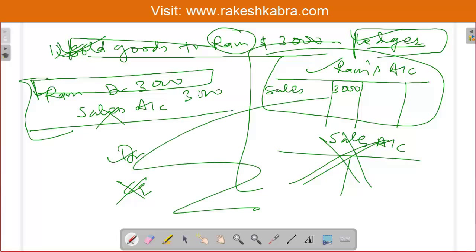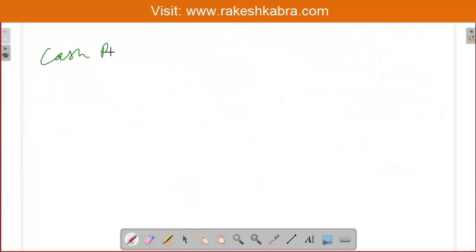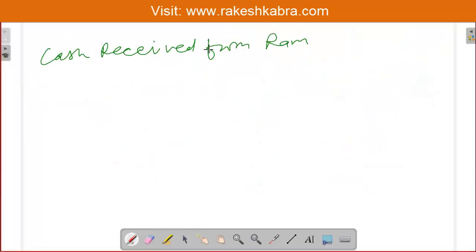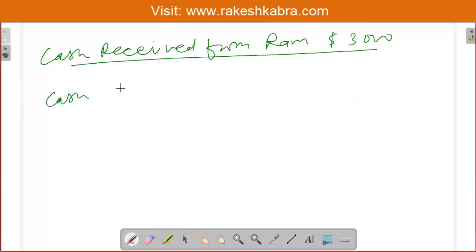So see one more transaction I am taking. Cash received from Ram. Same customer. In the previous transaction, we sold the goods to Ram for 3000. Now in this transaction we are getting money from Ram, $3000. So see what entry we will pass. We will pass this entry: cash account debit 3000 and Ram's account credit.